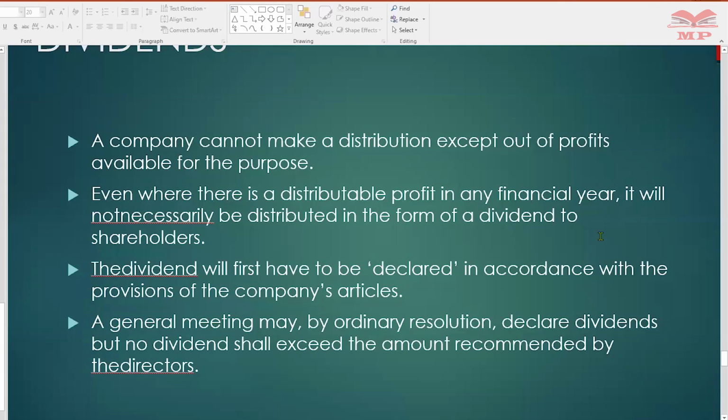So the directors, as a matter of management, decide how much should be paid out by way of dividend, how much should be retained and invested back into the company. And this means if the directors knew there was no power to pay dividends and they went ahead and declared and called a meeting, they will be liable. But if they acted honestly, relying on their accounts, then they cannot be liable.